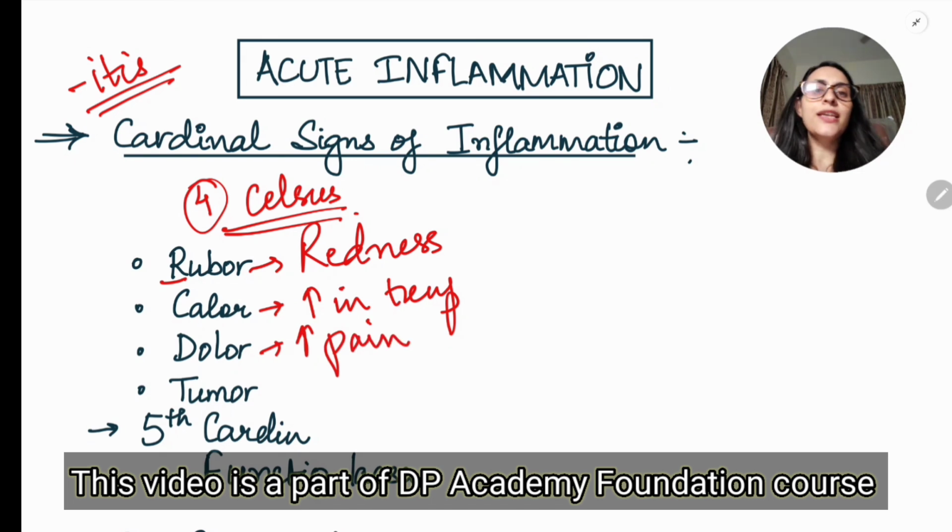So whenever you see any abscess, cellulitis, see, the word cellulitis again ends with itis, so that means inflammation. In that particular area, if you touch it, there is going to be an increase in the temperature. The area is going to be hot. And also you will find the pain associated with that particular area, and that is the sign of inflammation. Tumor means swelling is present. And when I say the word cellulitis, it is associated with swelling. It is associated with pain. So that is the sign of inflammation.